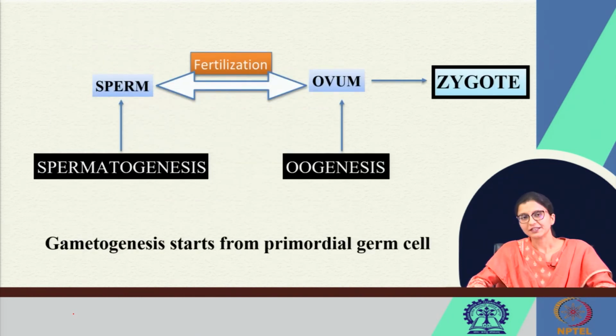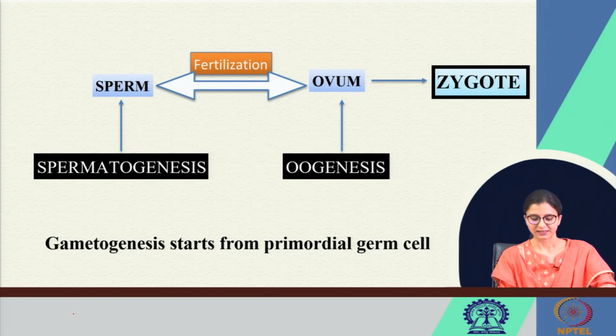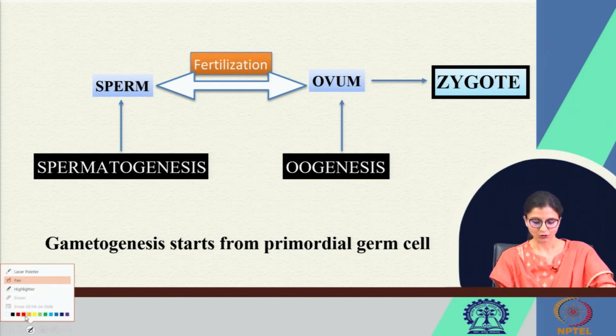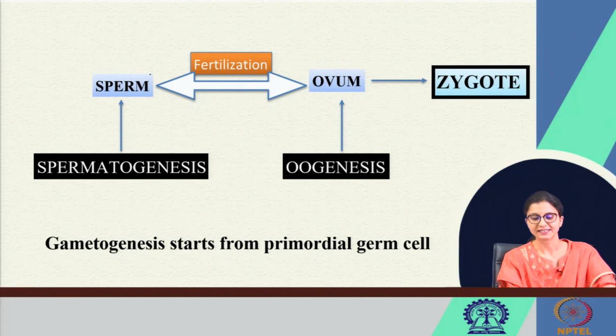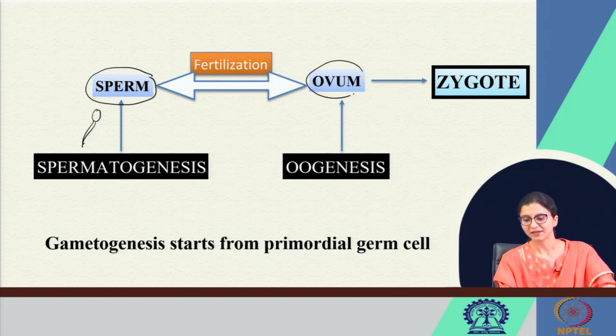So, here this is a pictorial representation of fertilization, which is the union of two haploid gametes, the male gamete known as the sperm and the female gamete which is called the ovum.